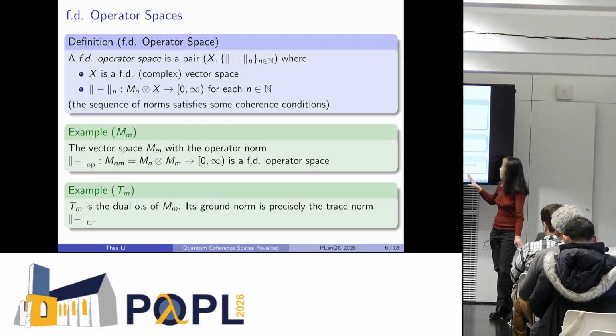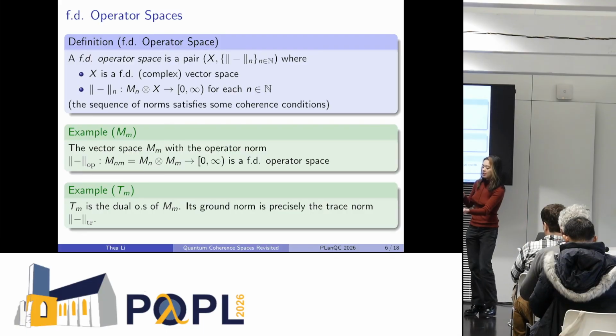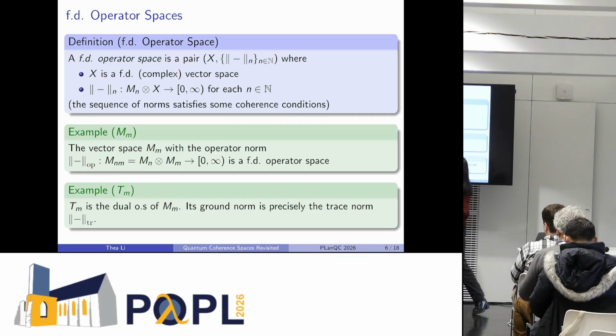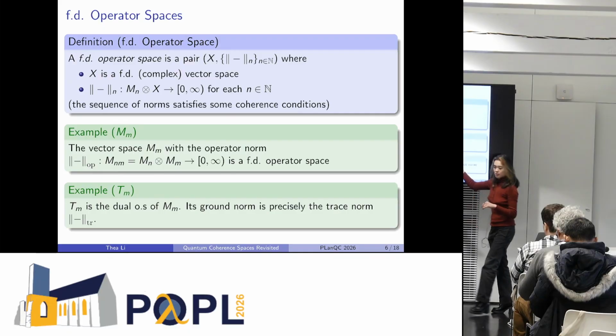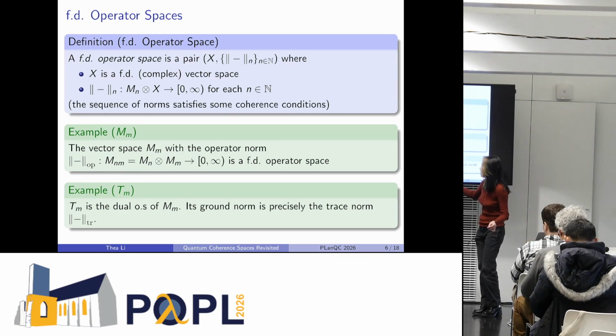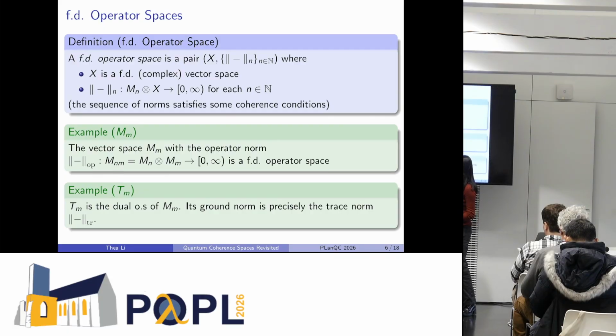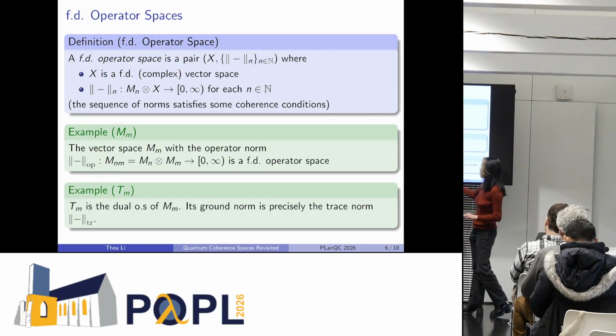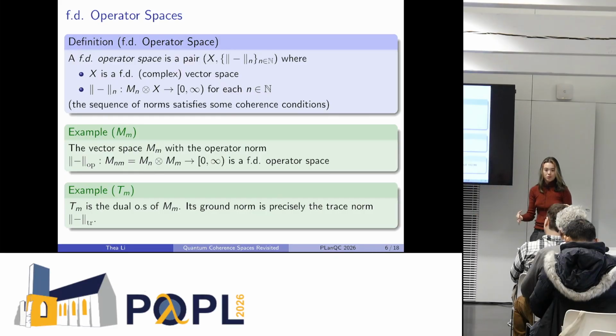So an example of an operator space is to take the space of n by n complex matrices, and then take the operator norm as a sequence of norms. This is the most simple example of an operator space. If we take the dual space of this Mn space, we get the space of trace class operators, and its norm is precisely the trace norm.